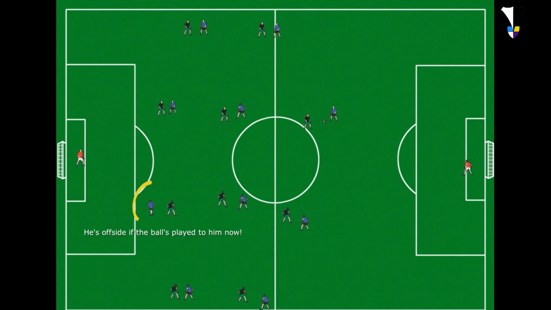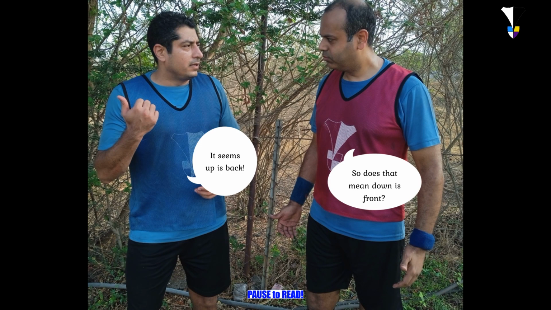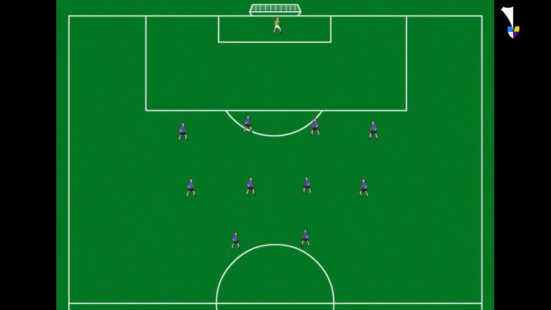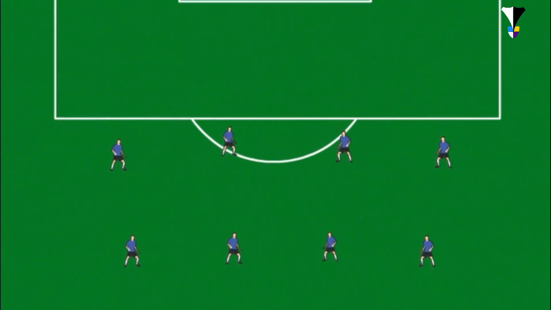But most of the time, closing down an opponent while pushing up is mandatory unless the opposition player is one of the players being caught offside. Another word used by the defenders while catching offside is back. This is basically the opposite of the word up in football terminology. We look at the formation 4-4-2 and focus on the 4 defenders to learn how to catch offside.